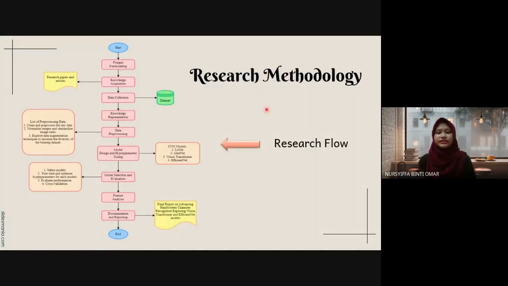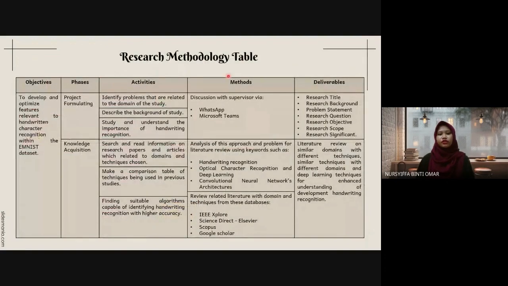Next topic is research methodology. Before I display the research methodology table, I will show you the research flow of this project. My project contains 9 phases, from project formulation to documentation and reporting. Now for the research methodology table. Each phase in the project aligns with the 3 objectives that I have mentioned earlier.